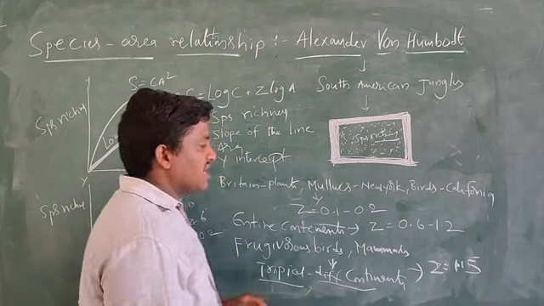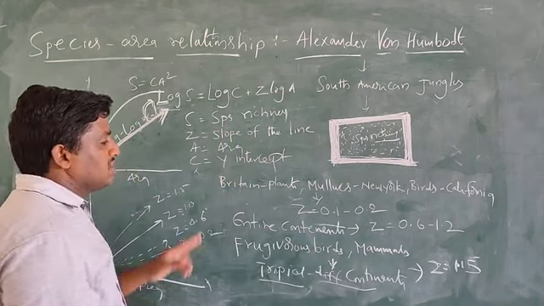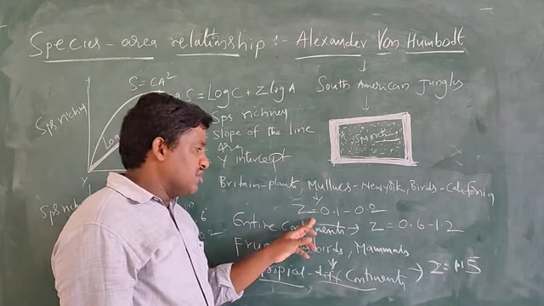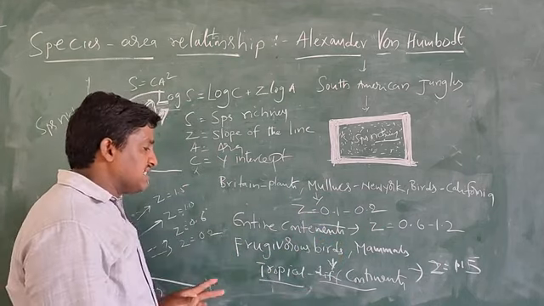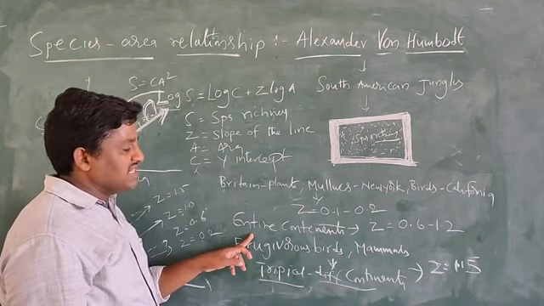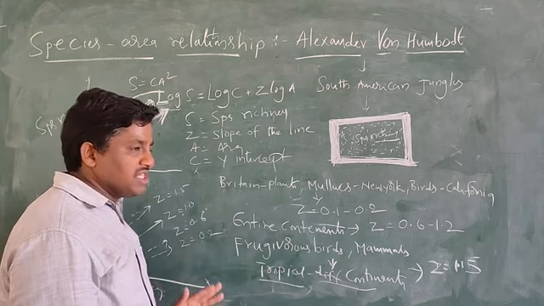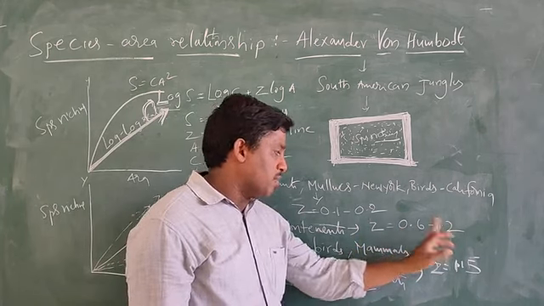So for the species area relationship, the slope of the line, the Z value, ranges from 0.1 to 0.2. After that, the scientist took entire continents, and the species area relationship is much steeper, that means the Z value ranges from 0.6 to 1.2.